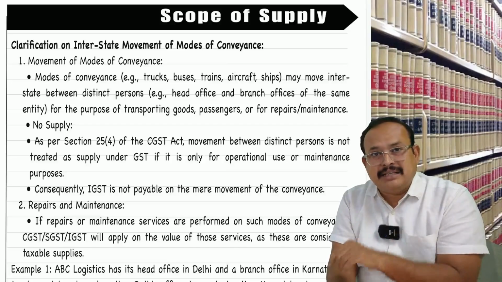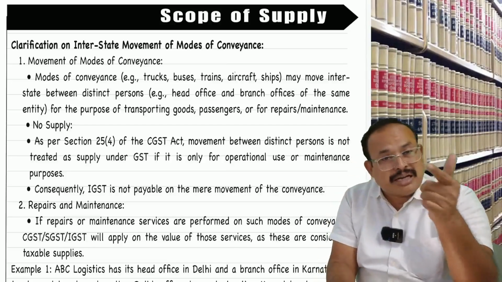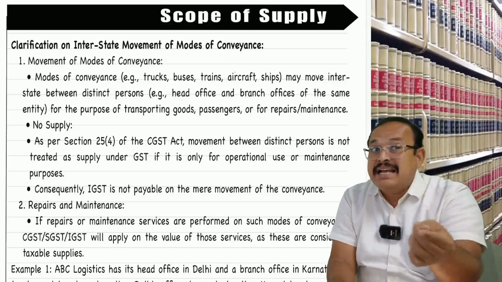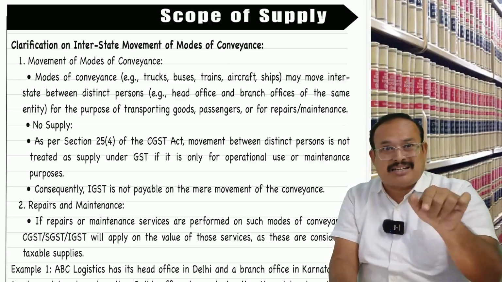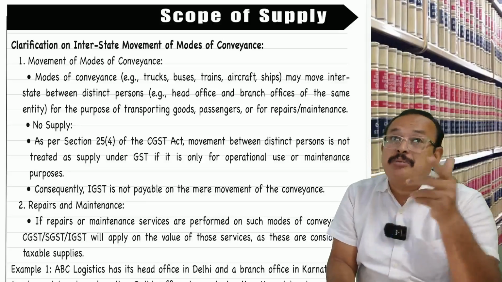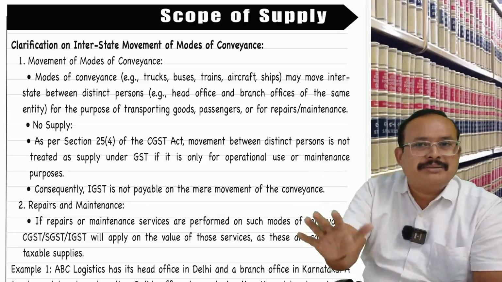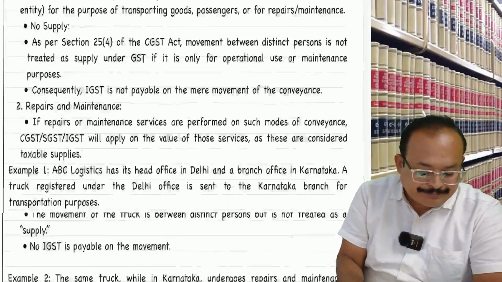When is it a supply? If that vehicle, which is owned by head office, is sent to the branch office, where the branch office does any repair or overhauling services to the truck or the vehicle, it is a supply of service by the branch to head office. Even without consideration, it is a supply. Is that clear? Further,